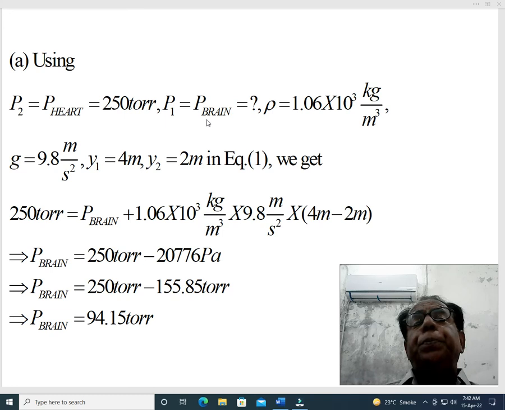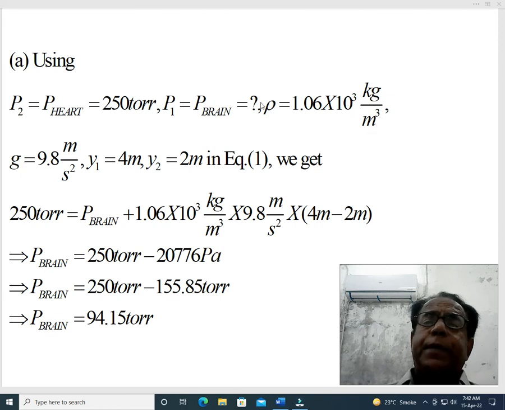P1 equal to P brain, where brain is written as a subscript of P, is equal to question mark, that is P1 is to be found. We have to determine the value of blood pressure in brain, that is P1. Moreover, density rho is equal to 1.06 into 10 raised to the power 3 kilogram per meter cube.